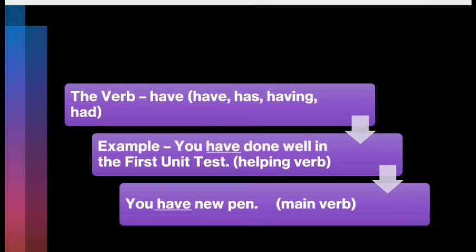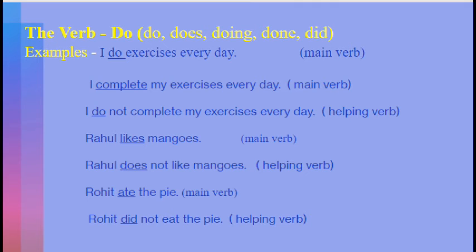Move to the do form of the verb. Do, does, doing, done, and did are the forms of the do verb. The verbs do, does, did in negative sentences are always followed by the base form of the main verb. Now look at these examples. I do exercises every day.